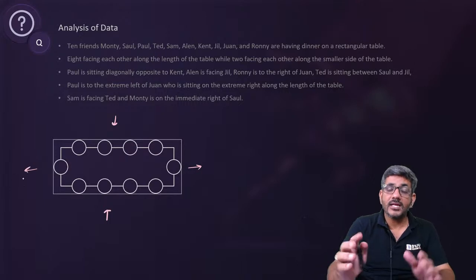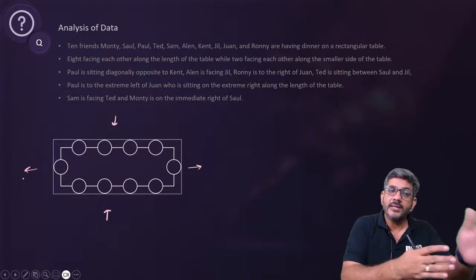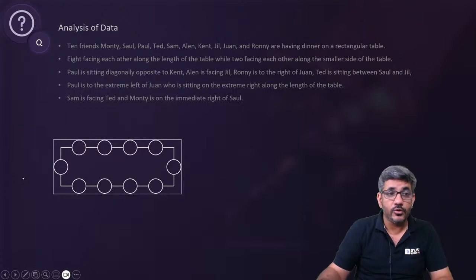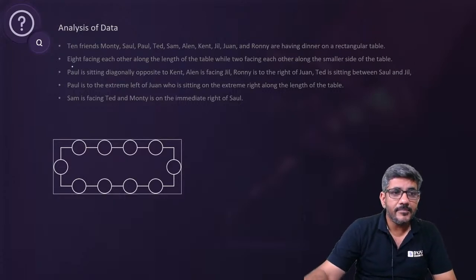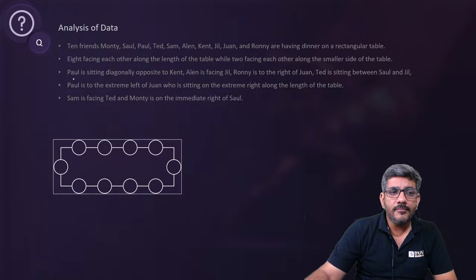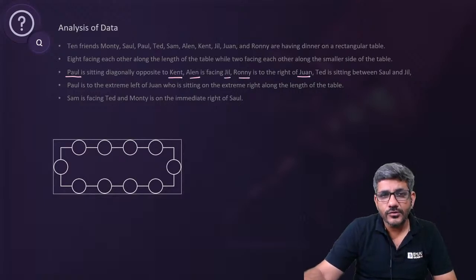अगर ये पक्का पता है one person is on the shorter side, so you can make him sit at any of these two. So that can be done. But let's see, how do we go ahead with it? 10 friends are there. 8 facing each other along the length of the table, 2 facing on the smaller side. Now, ध्यान से देखिएगा. Paul is sitting diagonally opposite to Kent. Ellen is facing Jill. Ronnie is to the right of Juan.